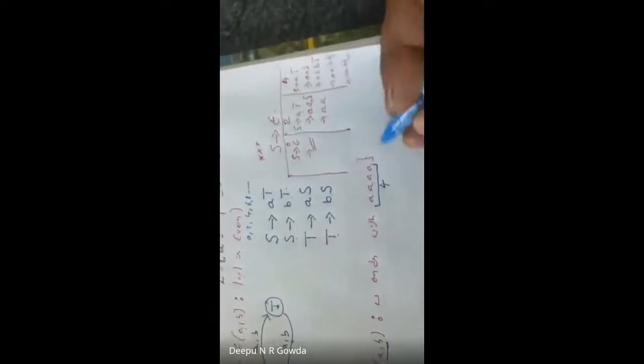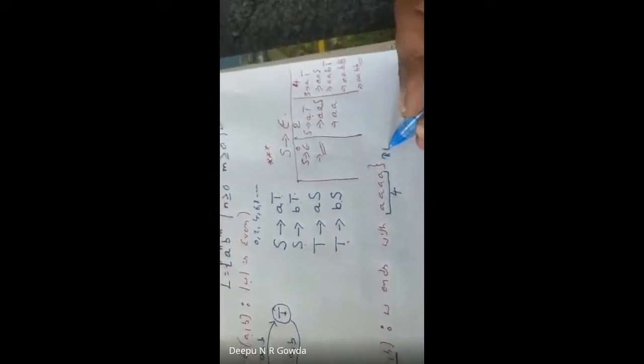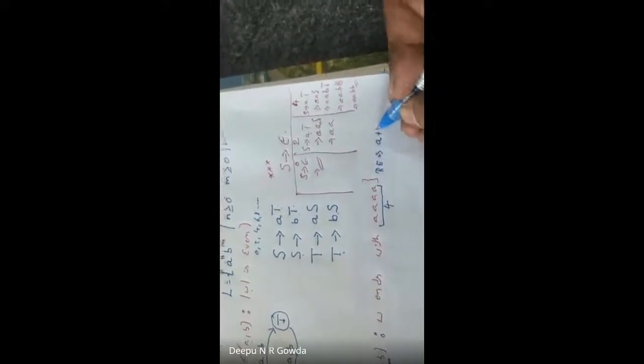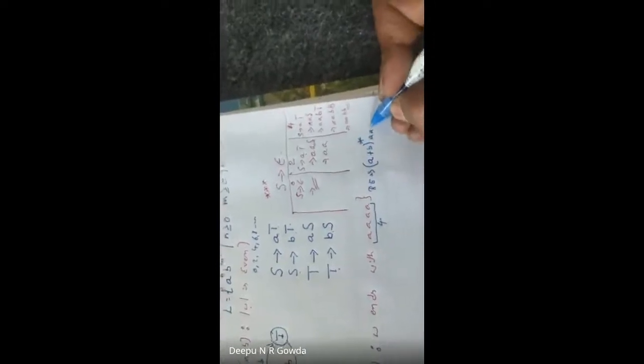...4 A's, which ends with 4 A's. Okay, let me write a regular expression. The regular expression will be a combination of either A or B n number of times, followed by this. Correct? This is the regular expression.